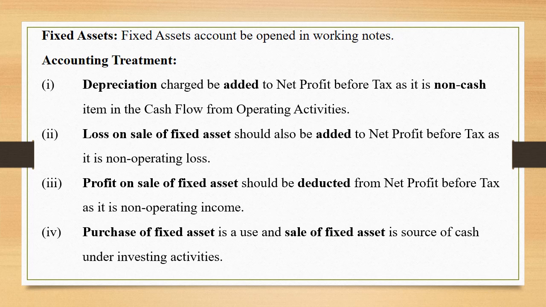Purchase of fixed asset is a use of funds, whereas the sale of fixed asset is a source of cash under investing activity. If you find it is a purchase of fixed asset, we debit it in the ledger and show it as an outflow of cash under investing activity. And the sale of fixed asset is an inflow of cash, so we add it in investing activities and we show it on the credit side of the account prepared by us. So these points are really very important when you prepare the fixed asset account in the working note.